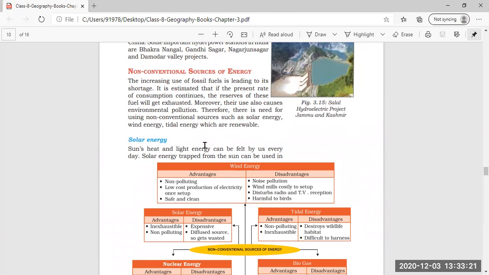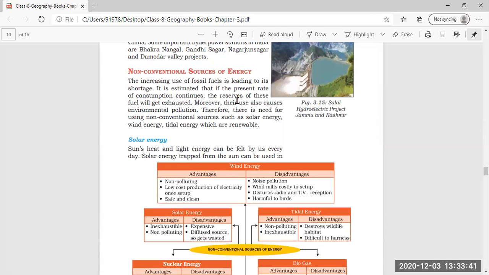The increasing use of fossil fuel is leading to its shortage. Day by day, we are using fossil fuels like firewood and coal. So the shortage in the near future might mean they will become extinct if we use more and more of these fossil fuels.